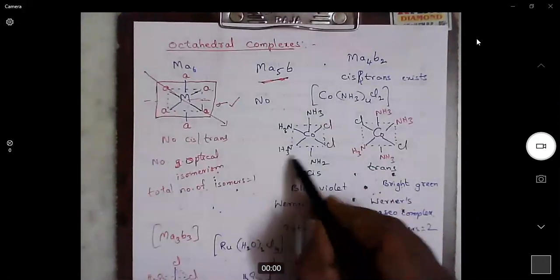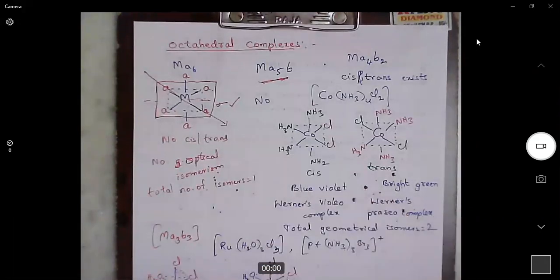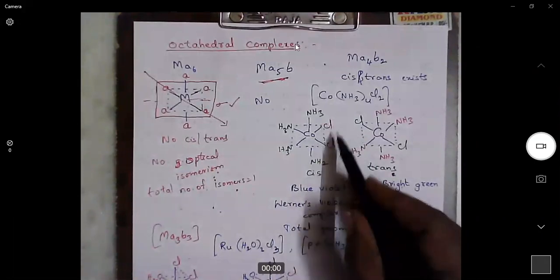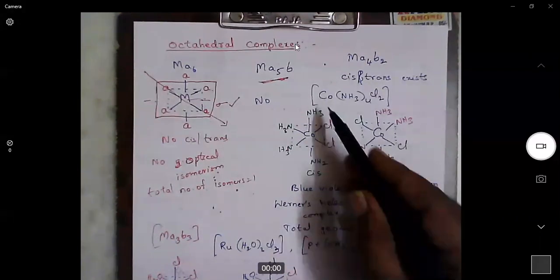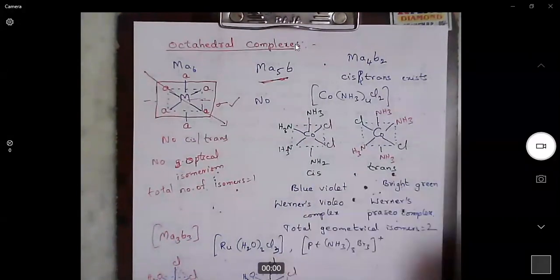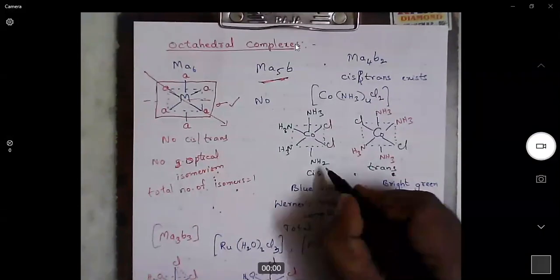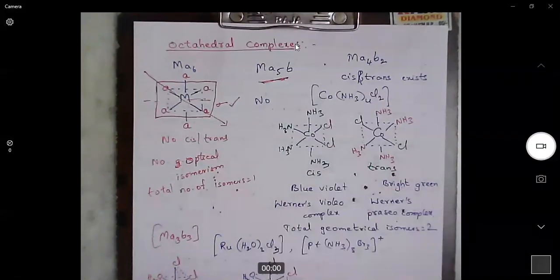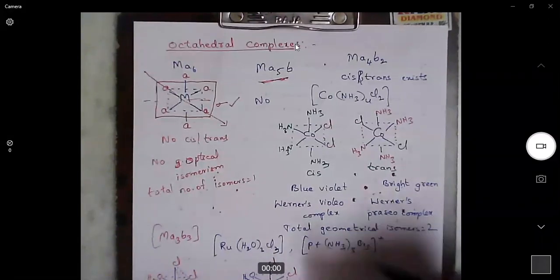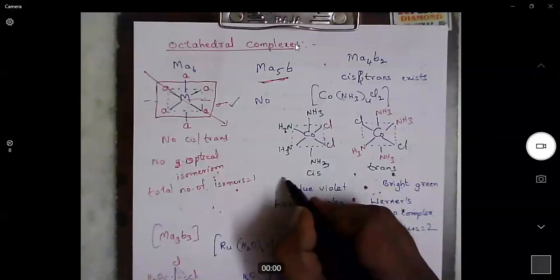When we take a similar plane like this, that will bisect these chlorines, these ammonia molecules and the cobalt metal. This ammonia and this ammonia appear as mirror images to each other. So here also we can expect a plane of symmetry. Here also plane of symmetry exists.